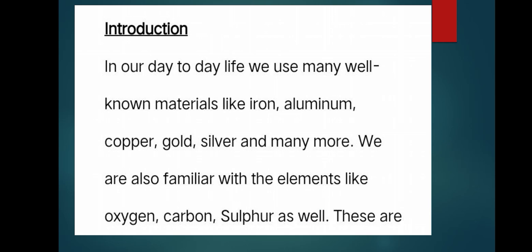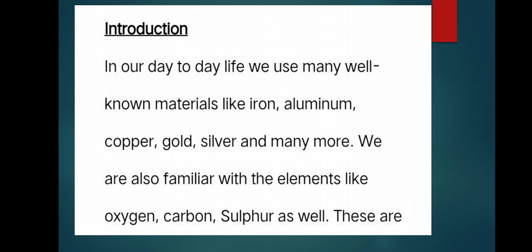There are 92 well known naturally occurring minerals, of which 70 are metals and the rest 20 are non-metals. In our periodic table, there are 118 elements present. In that, 92 elements are metals, 20 are non-metals and 6 are metalloids. Means in the periodic table, the elements are classified into three types, that is metals, non-metals and metalloids.